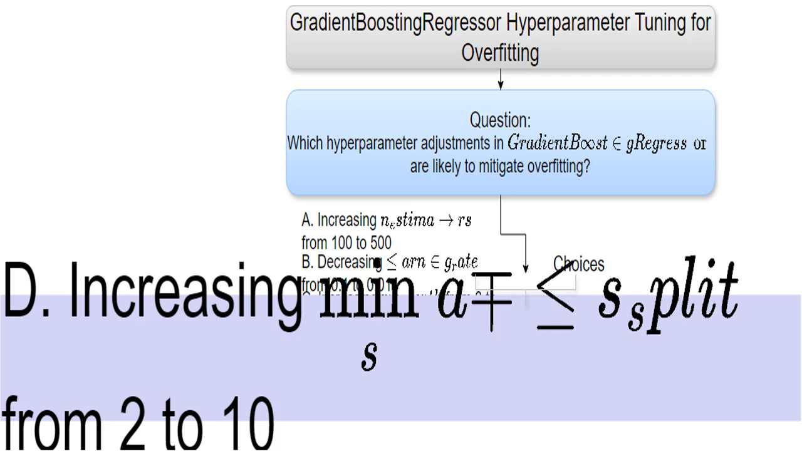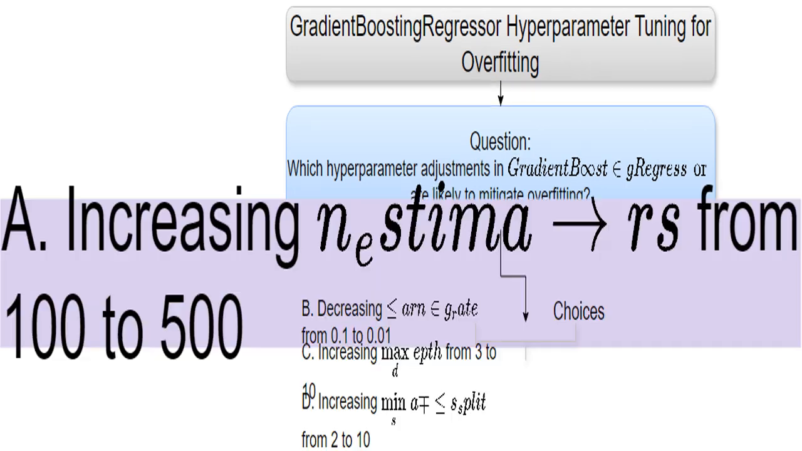min_samples_split determines how much data is needed to split a branch of a decision tree. By increasing this value, you're making it harder to create overly complex trees that fit the noise in the data. It forces the model to only split when a significant amount of data supports the split, which is great for generalization.